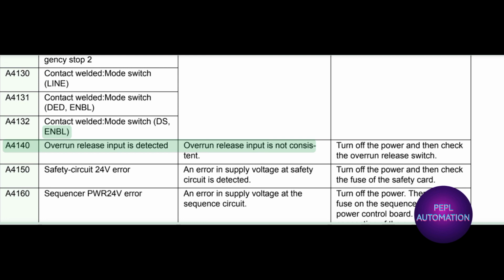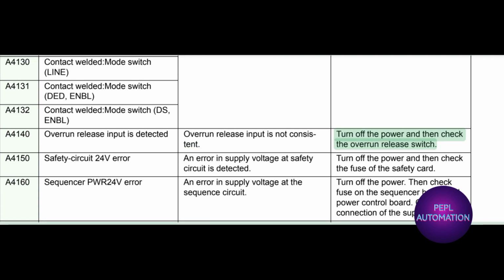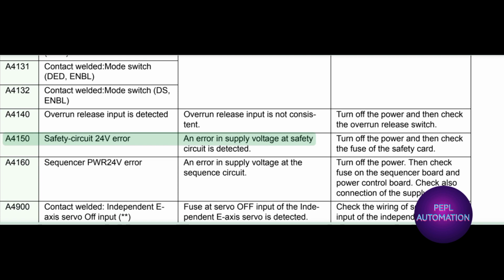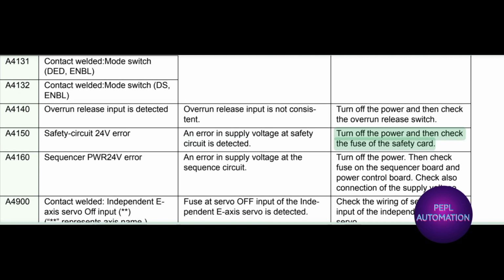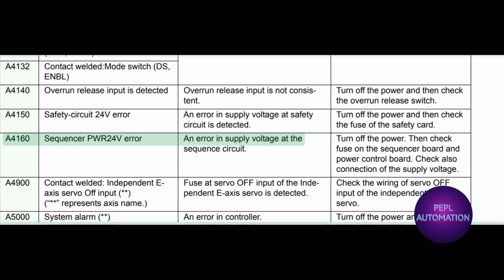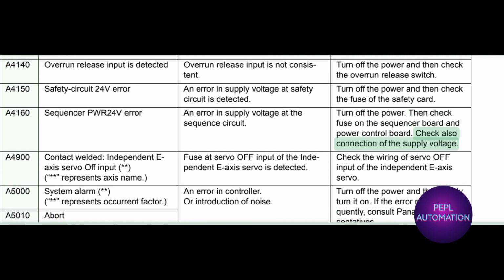A4140 overrun release input is detected. Overrun release input is not consistent. Turn off the power and then check the overrun release switch. A4150 safety circuit 24V error. An error in supply voltage at safety circuit is detected. Turn off the power and then check the fuse of the safety card. A4160 sequencer PWR24V error. An error in the supply voltage at the sequence circuit. Turn off the power. Then check fuse on the sequencer board and power control board. Check also connection of the supply voltage.